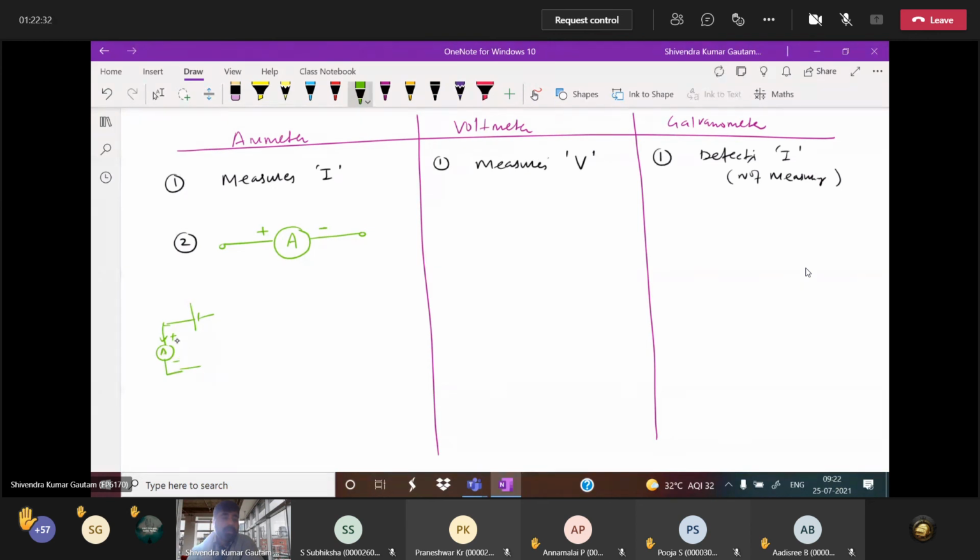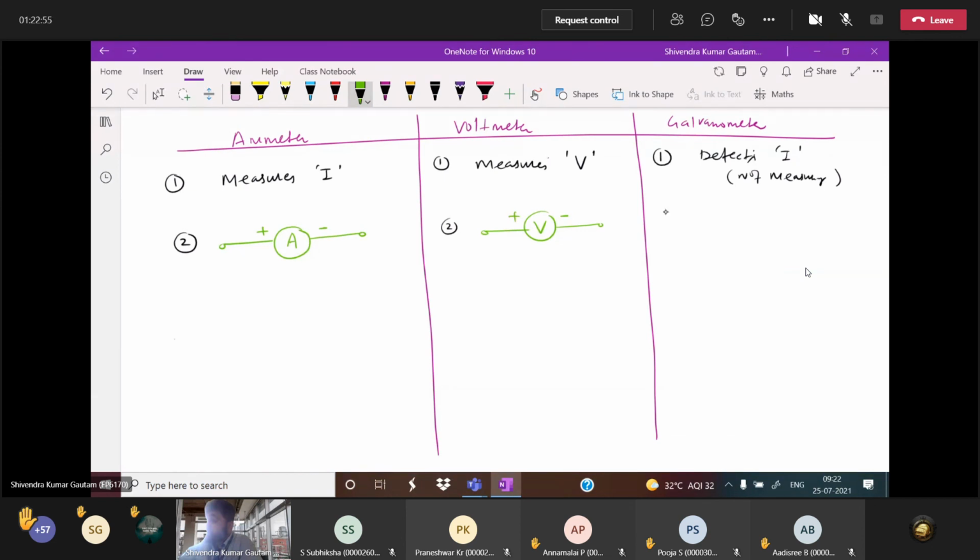Getting my point? Here plus minus polarity is there, which means that in an ammeter, any measuring device, polarity will be there. Here this is also an important point. In a voltmeter also there is plus minus polarity. When you connect, you will always check where to connect the positive terminal and where to connect the negative terminal.